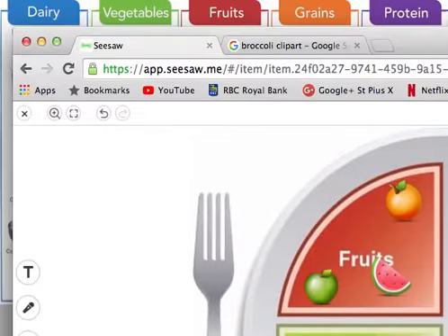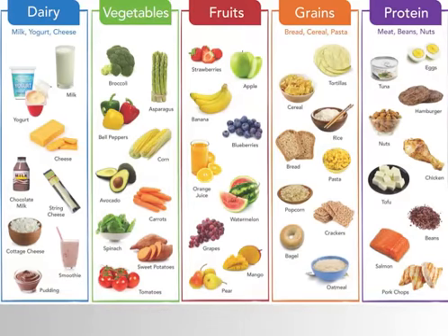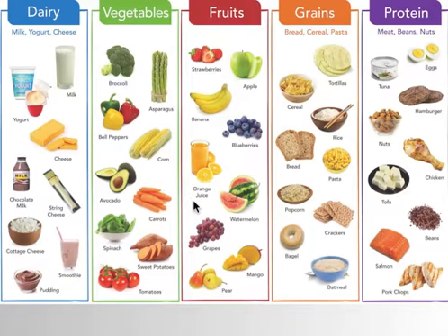So the idea is we are going to ask you to find 1 to 2 examples for each of the food groups. I do not want you to make a mess in your home or anything. Maybe just find 1 or 2 examples of dairy and 1 or 2 examples of vegetable and fruits and grains and protein. The idea is that you're able to sort them into these 5 categories. Again, the categories are a vegetable, a fruit, a grain, a dairy, and some kind of protein or meat. You can draw pictures of these, or you can take photos of them as well and label them. And of course you can refer to this to help you.